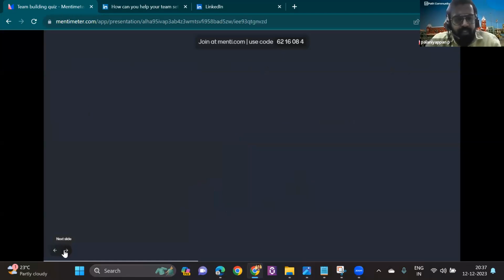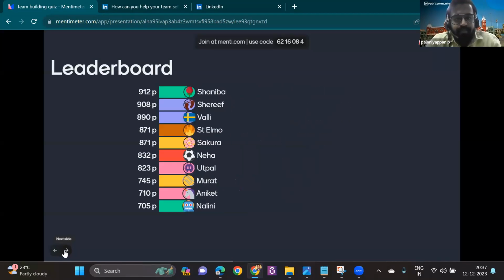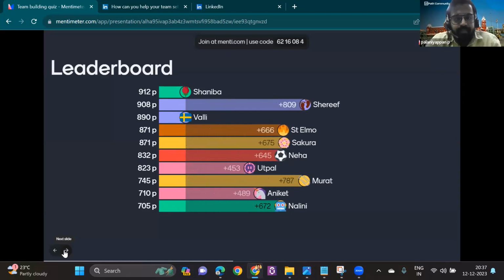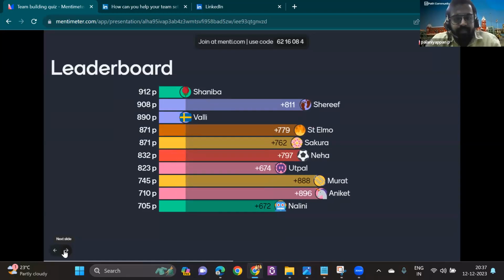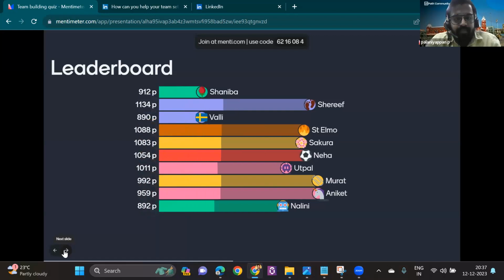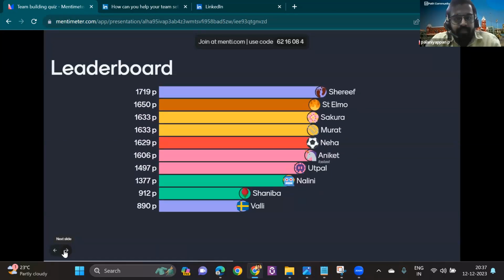Let's see the leaderboard. Nice, there are some changes on the leaderboard. Sheriff has gone to the top position, and I could see Elmo in second place. Okay, we still have 3 more questions. Let's see how it goes.